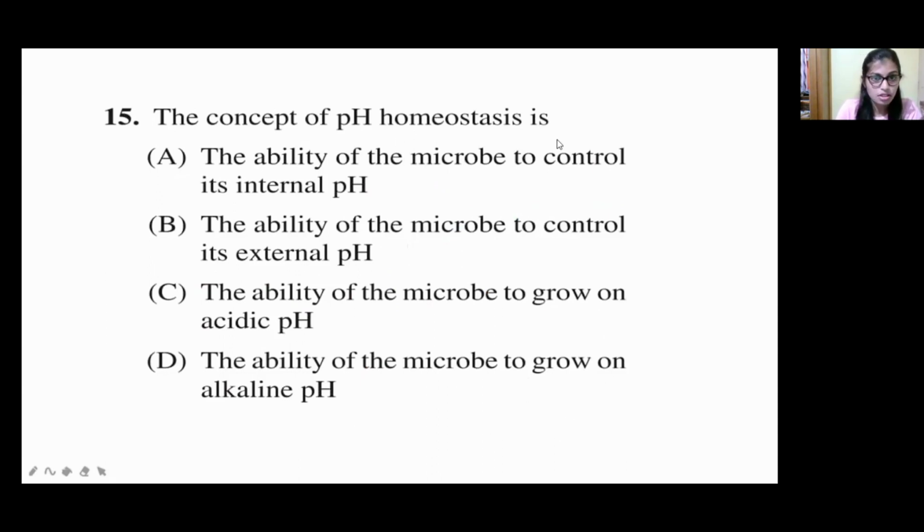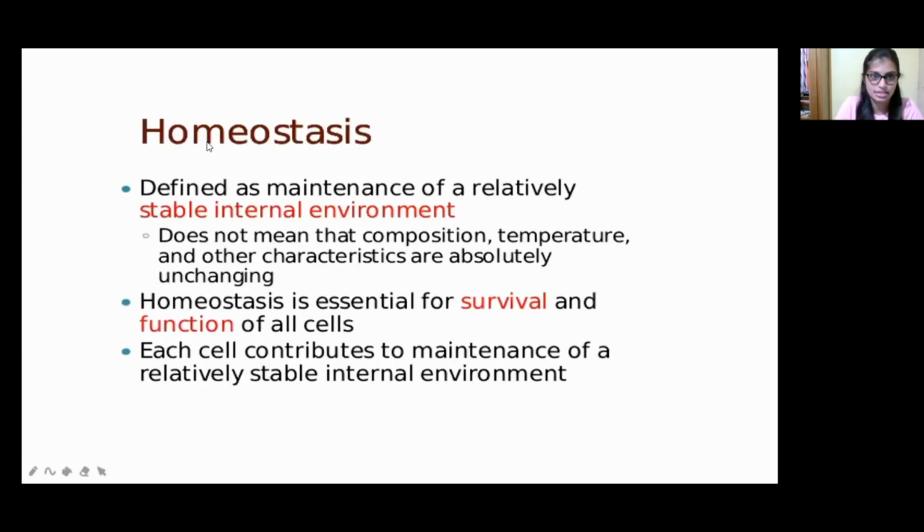First of all, what is homeostasis? Our body has to maintain a normal temperature, not only outside but also inside the body. Many organelles perform their functions 24/7 without rest, for example heart, brain, kidney. Even though we are at rest, our body parts are not taking any rest. So to maintain the function of the organs, homeostasis has to be maintained, that is, the internal environment has to be maintained in a specific manner.